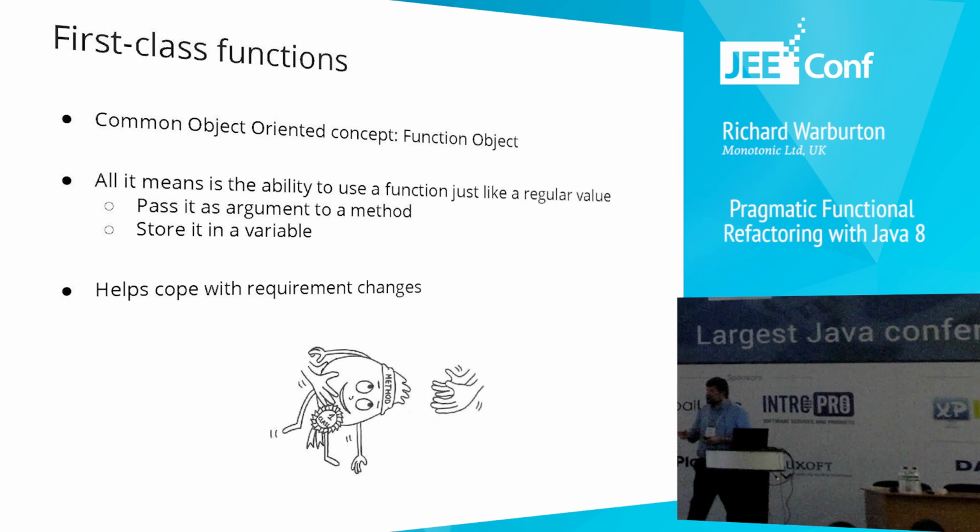That's really all people mean when they say first-class functions. And it's actually related to an existing concept which you're very familiar with in object-oriented programming called the function object. So design patterns like the command pattern often generate you function objects that try and emulate these functional programming features. And we showed how you can use lambda expressions here to cope with a requirements change. So instead of having to copy and paste a load of code and rewrite it all the time, we can just pass in a different strategy, and we can conveniently use it with either method references or lambda expressions. Okay?